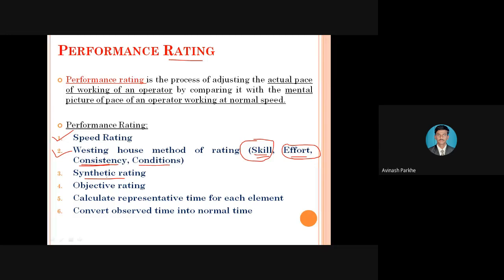Then we have defined the new method, whether that particular new method is taking 1 hour or more than 1 hour or less than 1 hour. Therefore, in the case of synthetic rating, the observed time is the time the observer records when the operator is working on that particular machine, and the observer compares that time with the other results we already have.